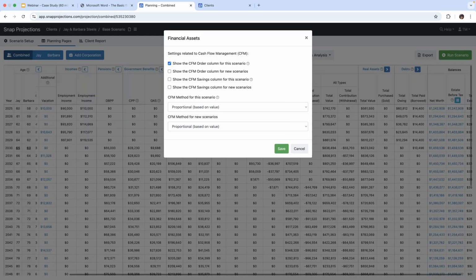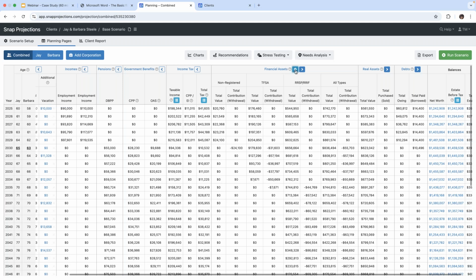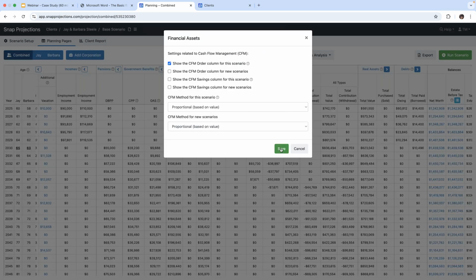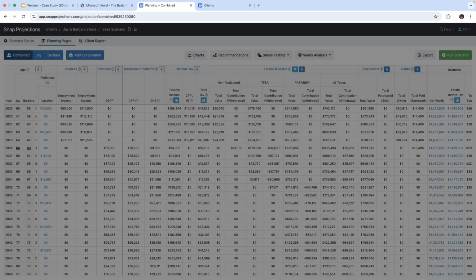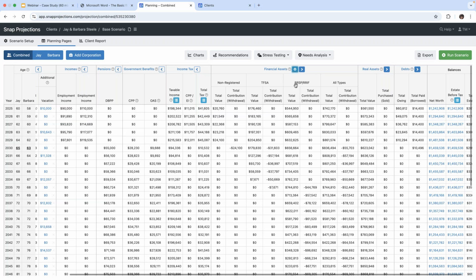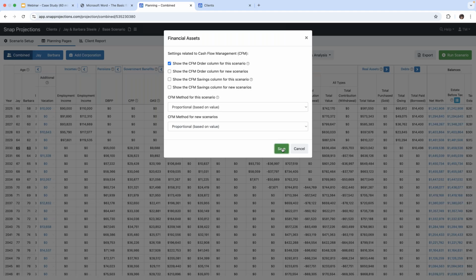And we've also got this blue icon here. This is for our cash flow management order. So right now we want to show the cash flow management order for this scenario. So we're going to see here, once this populates, quick second here.